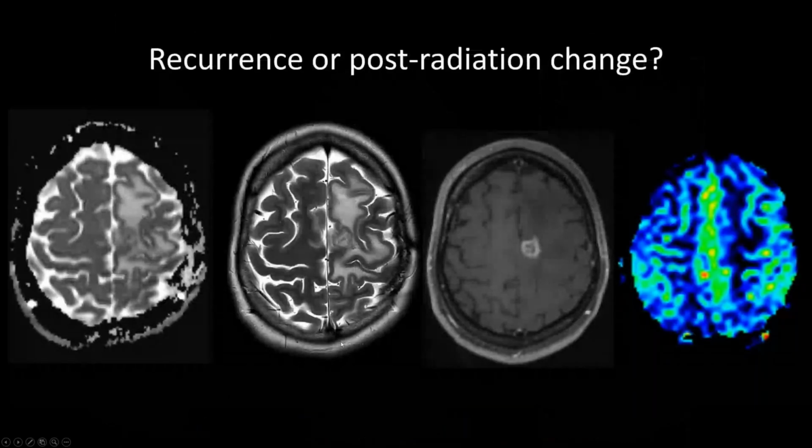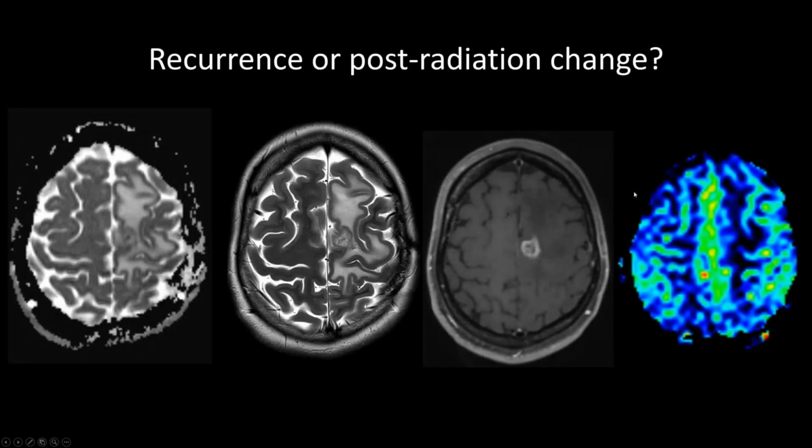But I wanted to show another example of ASL imaging that we use. That patient, again, had radiation therapy. That nodularity was increasing over time, but the ASL imaging didn't show any increased perfusion. So this was favored to be radiation change.